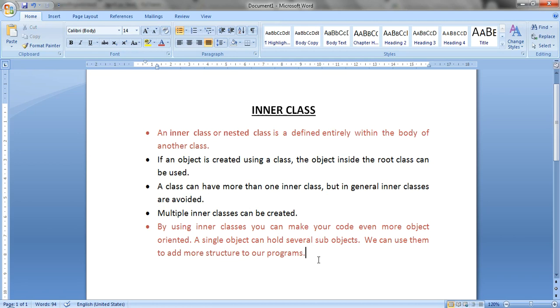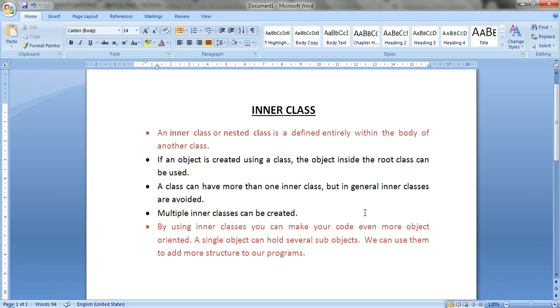You have to create a class inside the body of a particular class, and you can create multiple inner classes if you want. In general we try to avoid creating inner classes, but you can do it, there is no issue. The main reason for using inner classes is, firstly, that you make your code even more object oriented.